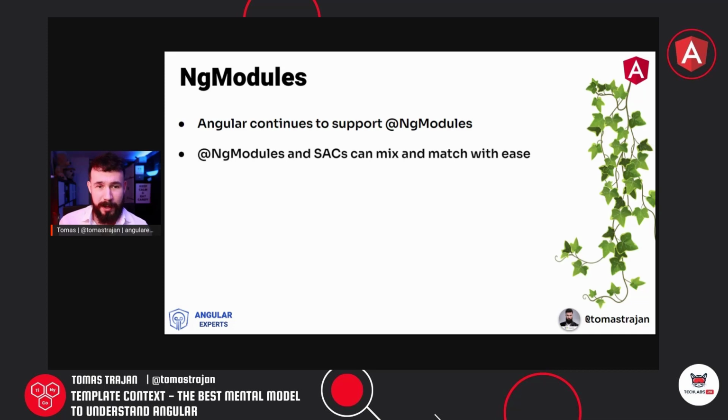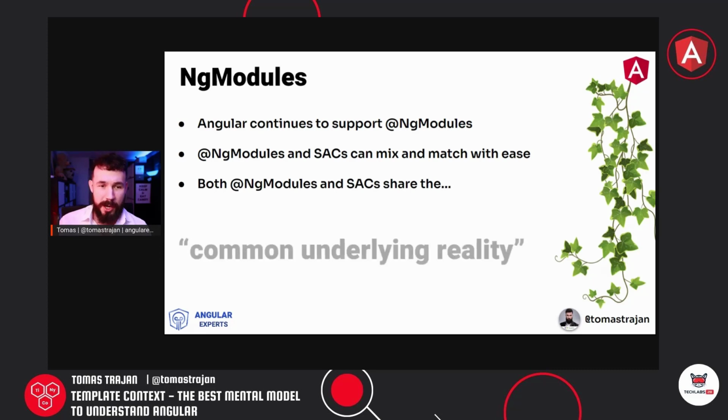Angular still will support the NgModules. They are not going away anytime soon. And NgModules and standalone components can mix and match with ease. That means if we have an application which is already using NgModules and we want to start using standalone components next to it, it is not a problem. We can start writing some new components using this approach and mix and match, right? So both NgModules and SACs share the common underlying reality, right?